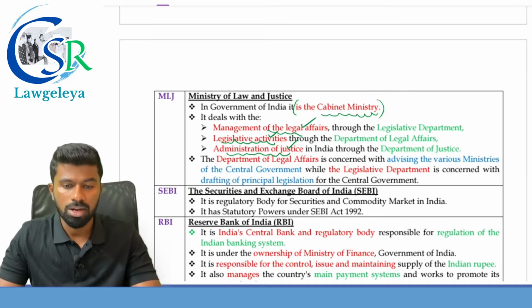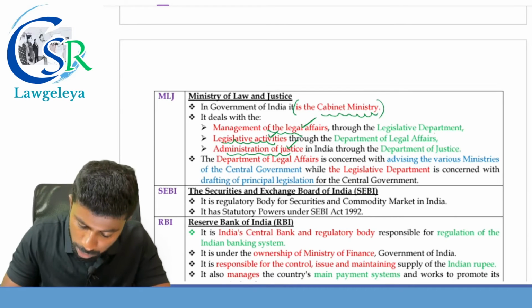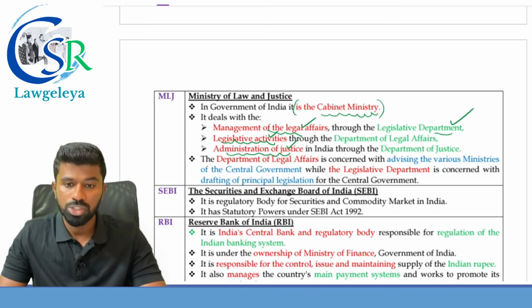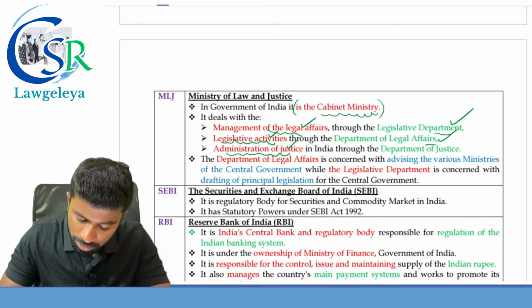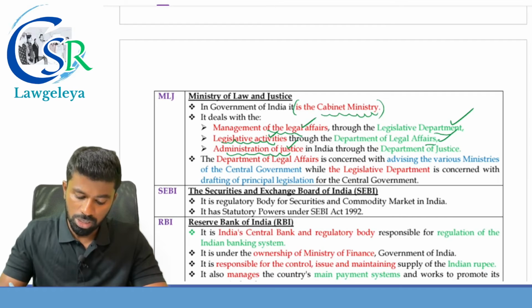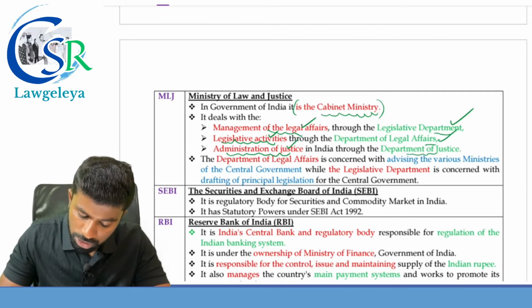First one is what? Management of legal affairs to the Legislative Department. Second one, legislative activities to the Department of Legal Affairs. And the third one, administration of justice to the Department of Justice.